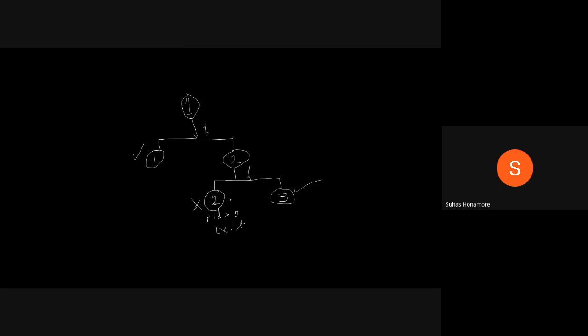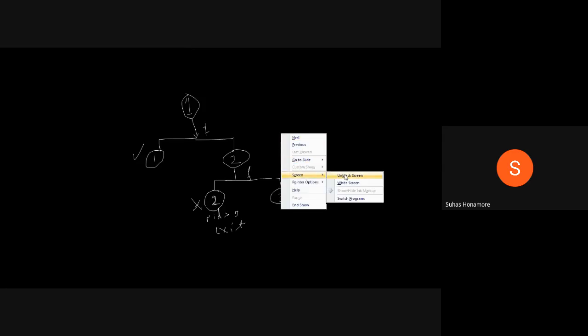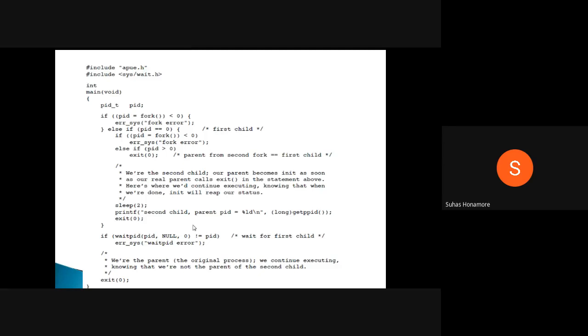So the second process's parent was 1, and the third process's parent was 2. Okay, so 2 got terminated, which means the third process doesn't have a parent. For that, the system automatically gives it a parent process. Whenever you have a daemon process, as we normally call it, the system will give it a parent process.